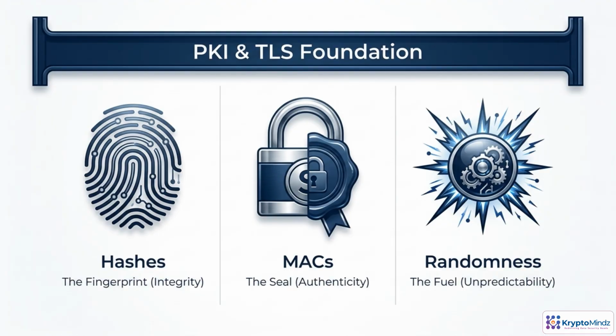Before we build PKI or TLS, we need three core ingredients: hashes, MACs, and randomness. Hashes act like fingerprints for data. Change even one bit, and the fingerprint changes, giving us integrity. MACs, or message authentication codes, add a shared secret key on top, so we can also verify who created or modified that data. Randomness is the fuel. Without strong, unpredictable randomness, keys and protocols can often be guessed or quietly broken.